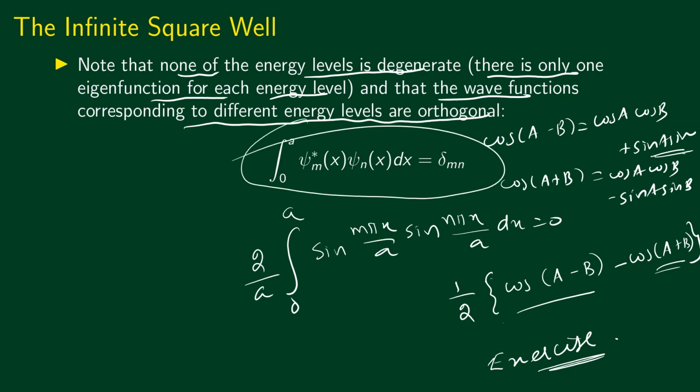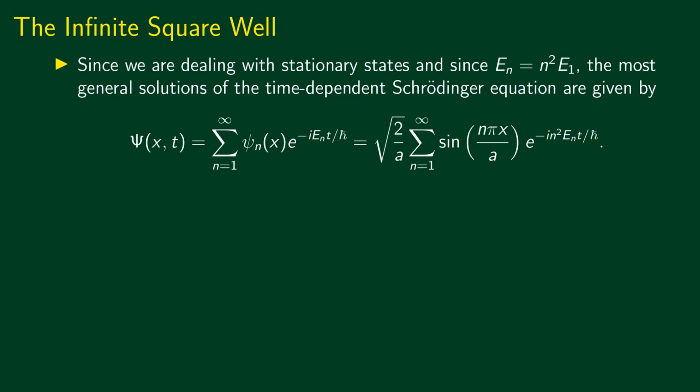Let's look at the time evolution. We know how energy eigenfunctions evolve with time: psi_E of x evolves according to psi_E of x multiplied by exponential of minus i E t by h bar.